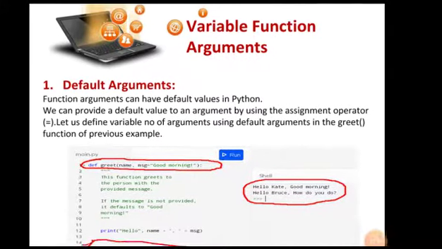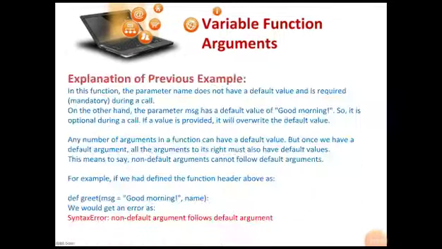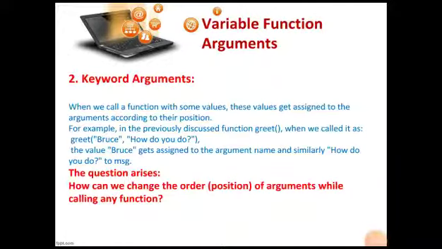So how can we change that? If you want to change the order of arguments while calling any function, for that we have a different type of variable argument, which is keyword arguments. These keyword arguments let us change the order of arguments while calling any type of Python function. So now the discussion begins.